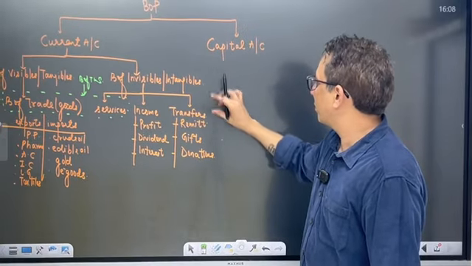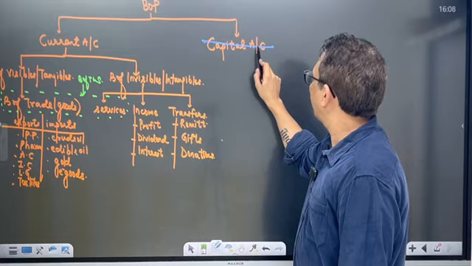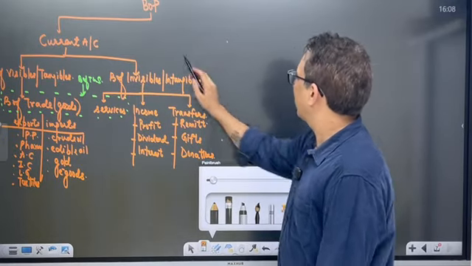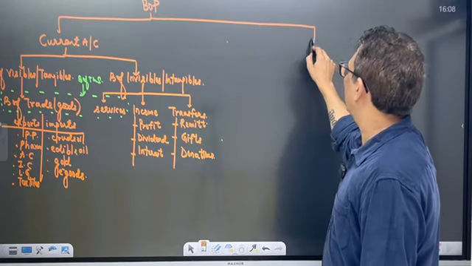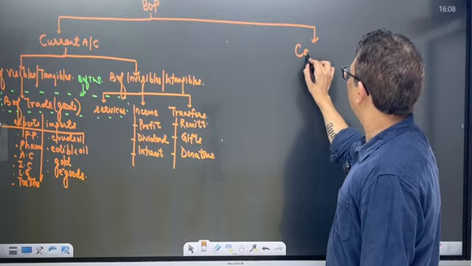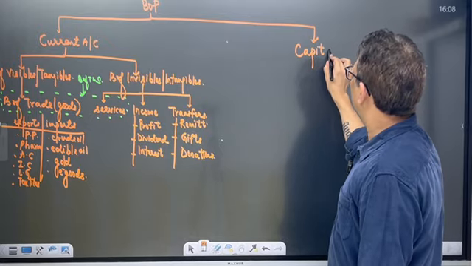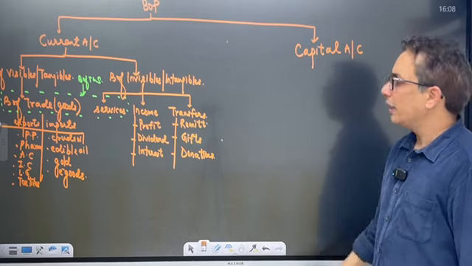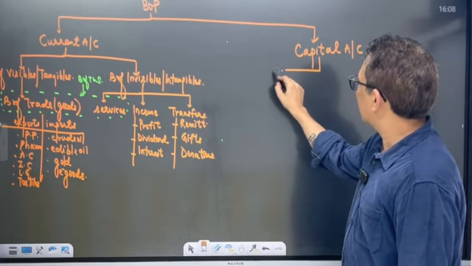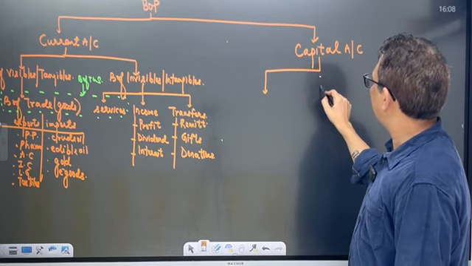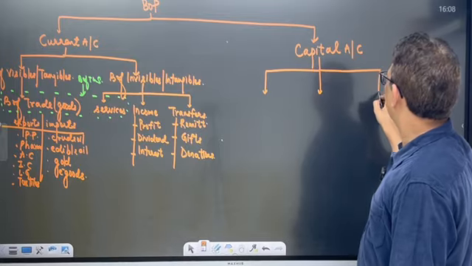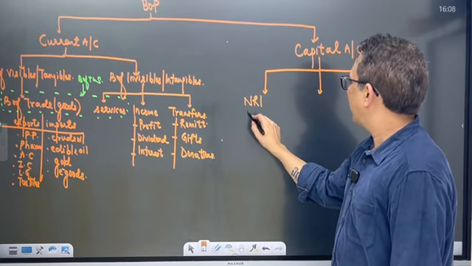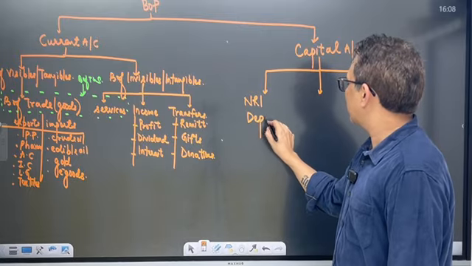Now, if I talk about capital account, it consists of three subheadings. First is NRI deposits.